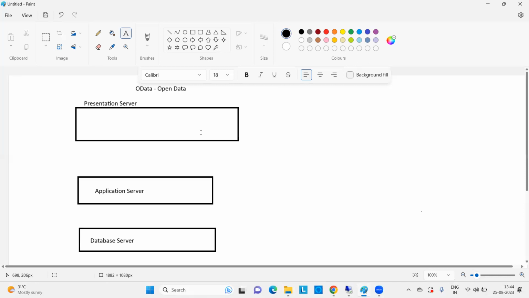According to that, SAP is also introducing a few concepts. Coming here, web browsers.